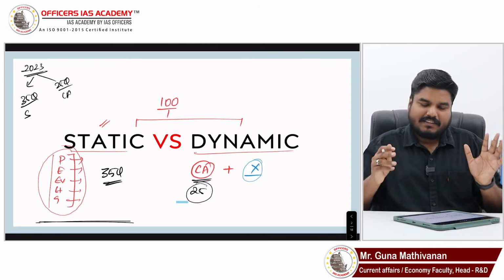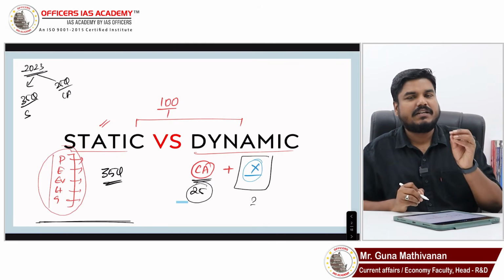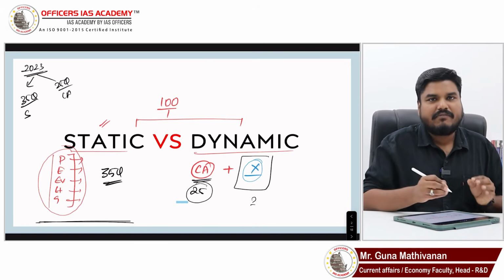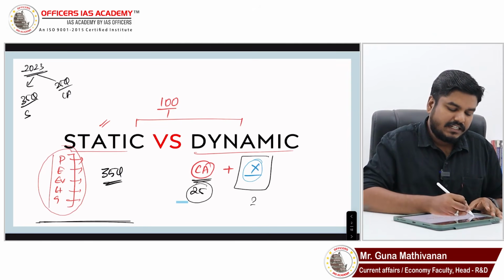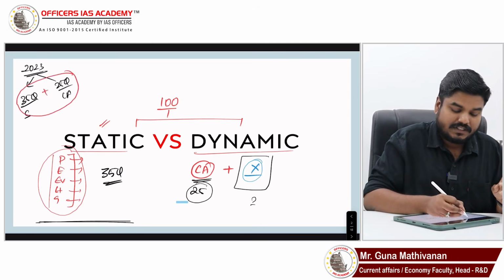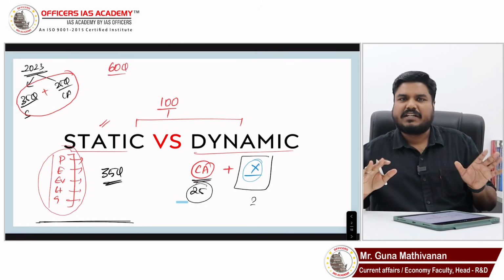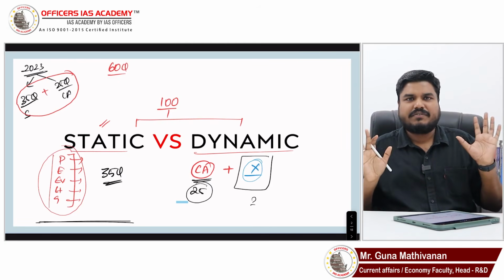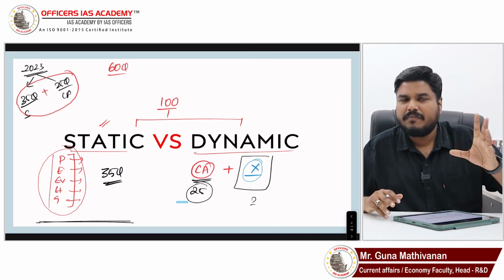However, there is one hidden component called X. Without knowing what that is, it is becoming difficult to clear the exam. So what happens in the exam hall is that a well-prepared student, who has done the five subjects and the current affairs, would have attended, let us assume, 60 questions, that is the current affairs plus the static. That person will comfortably attend 60 questions in the first round of going through the question paper. I'm assuming that the student is well read.